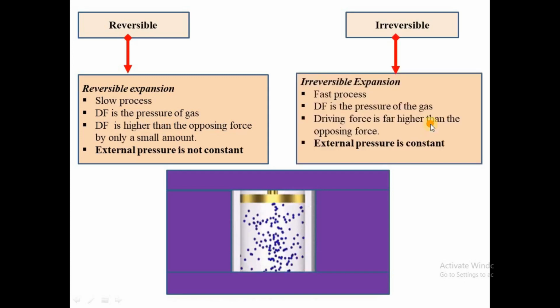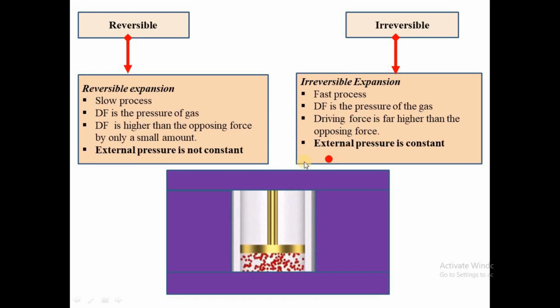Now let's see what is irreversible expansion. Here we had reversible expansion. Now let's go to the irreversible expansion. Irreversible means it is a fast process, whereas reversible is a slow process. Here, because the process is very fast, the driving force is much higher than the opposing force. That means because you have expansion, the driving force, the pressure of the gas, is much higher than the external pressure. The driving force is far higher than the opposing force.